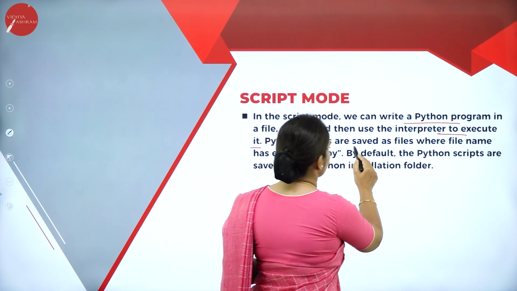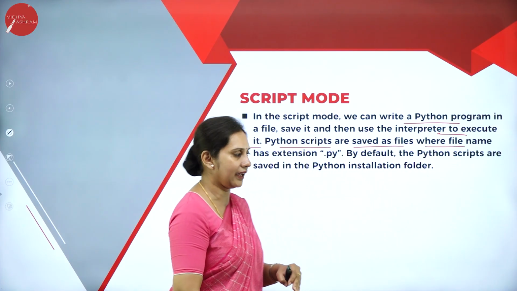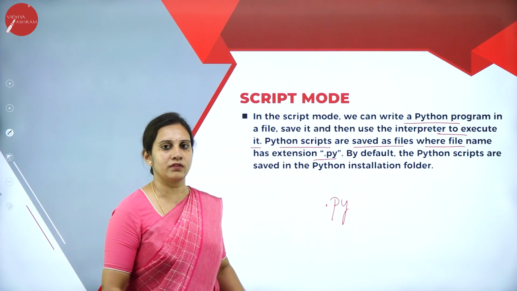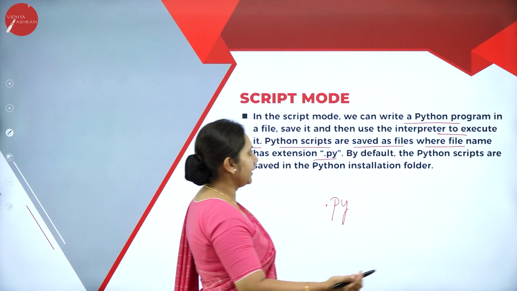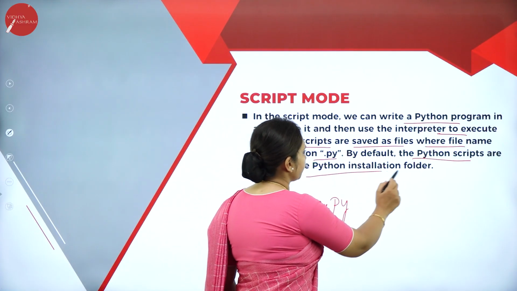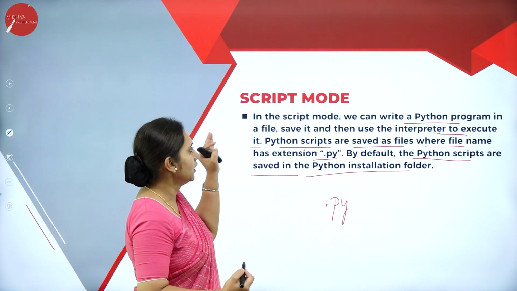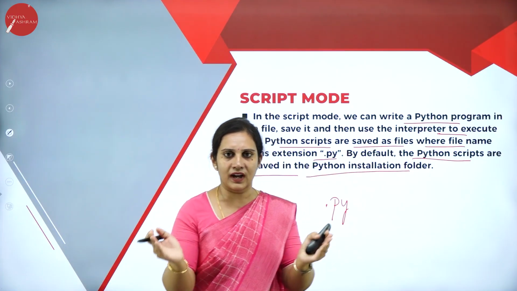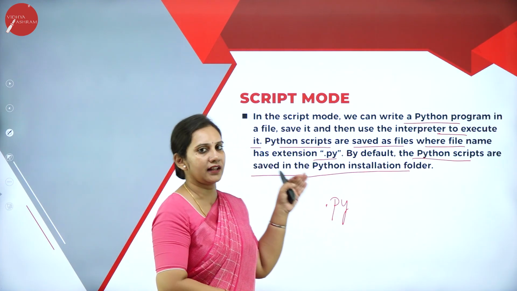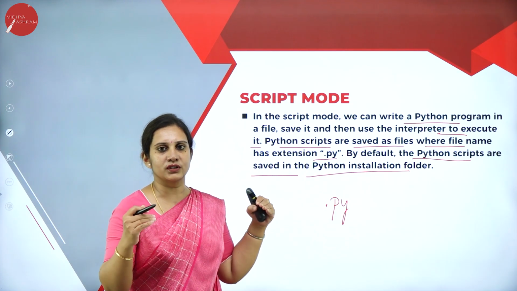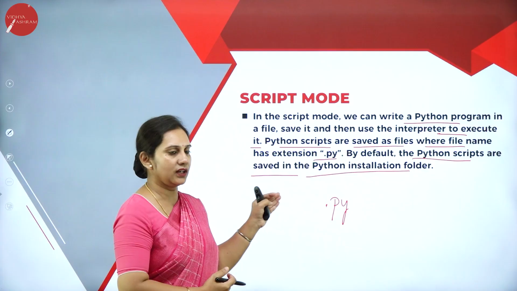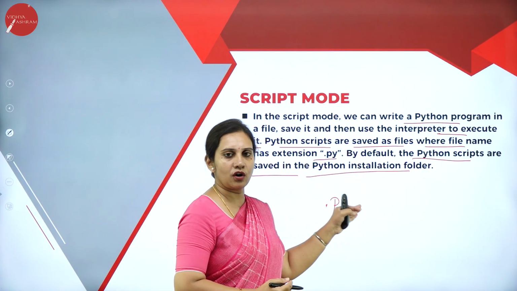Python scripts are saved as files with the extension .py. By default, Python scripts are saved in the Python installation folder. In the script mode, we can write a Python program in one file and save it. Next, we can compile and run. This is used for lengthier programs, whereas the interpreter is only for single lines. Here the whole program will be compiled, interpreted and executed. So it is saved with the .py extension.